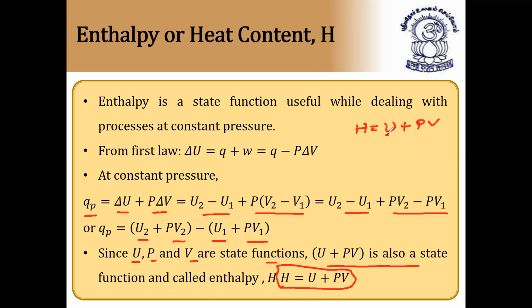What is U? U is internal energy, and P is pressure and V is volume. So pressure into volume is work, and U is internal energy. So heat is equal to U plus PV. This is a new formula we got based on enthalpy. So how to calculate enthalpy or heat of a system? We have to use this formula. I hope it is clear.